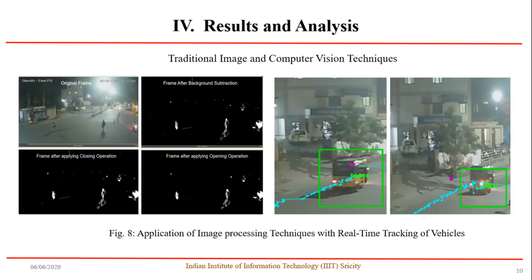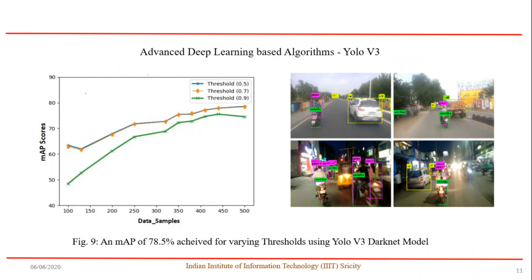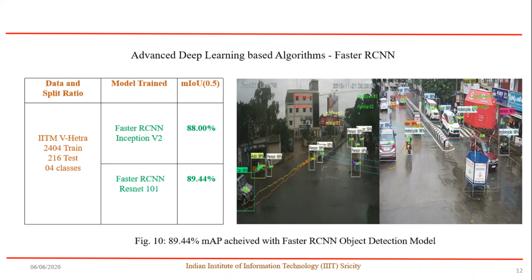Figure 8 shows the results of applying traditional image and computer vision techniques along with the tracking of vehicles in each and every frame. Whereas in figure 9, you can observe on the right side the detections of each and every object considering both day and nighttime images, where YOLO with 500 image samples has achieved 78.5 mean average precision. And in figure 10 on the right hand side you can see the detection accuracy in day and nighttime and also rainy images. Fast RCNN has been